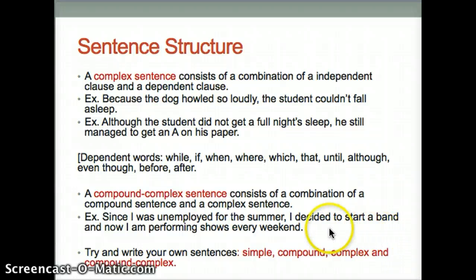Also, being able to identify a clause is going to be important to avoid comma splices and fragment errors, which are very common among first-year writers. If you can identify a clause, the subject-verb combination, it's going to be important to avoid some of those common grammar mistakes. So get practicing.